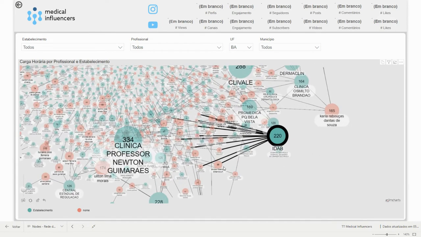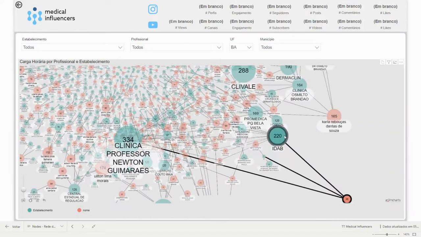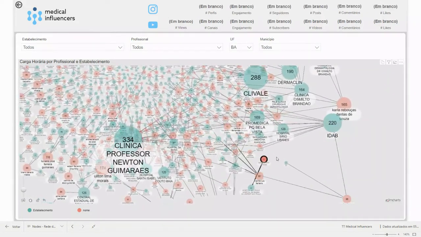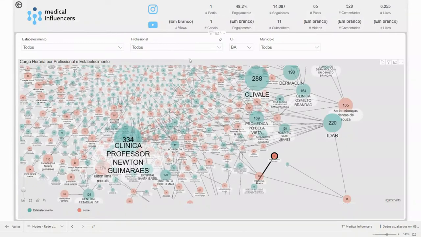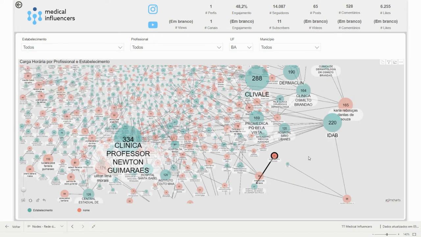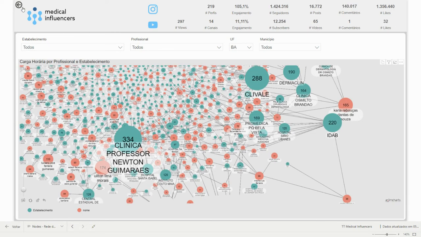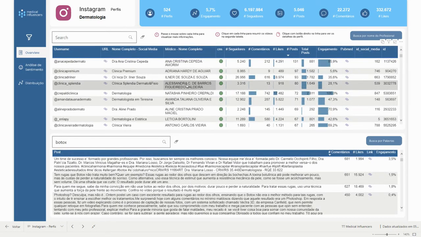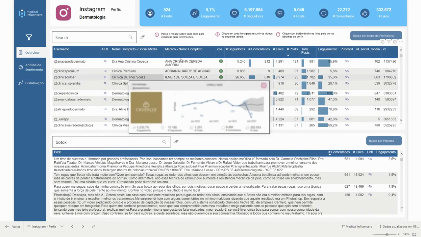So you can see the connection between the professionals and the institutions. It's a very dynamic way to see this information, and you can even filter by professional or institution, and it's very easy to use to understand the connections between the professionals and the analysis that we have here.